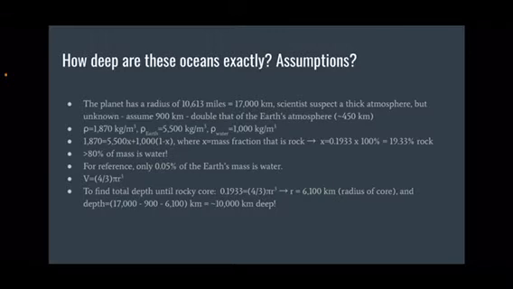So when you do the math, we could solve for the mass fraction of the planet that's rock, or 19.33%, which leaves over 80% of the planet's mass to be water. For reference, only 0.05% of the Earth's mass is water. Using the volume formula 4/3 pi r cubed, we could then find the total depth until the rocky core by finding the core's radius, which comes out to be 6,100 kilometers. And when you subtract the core's radius and the thickness of the atmosphere from the planet's total radius of 17,000, we determined that the oceans are 10,000 kilometers deep.